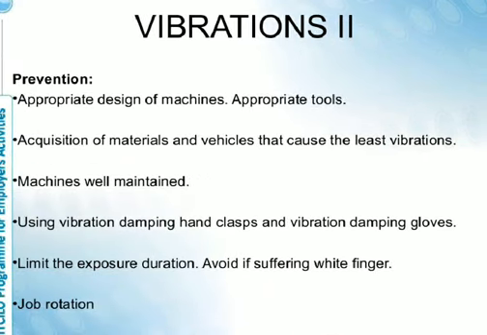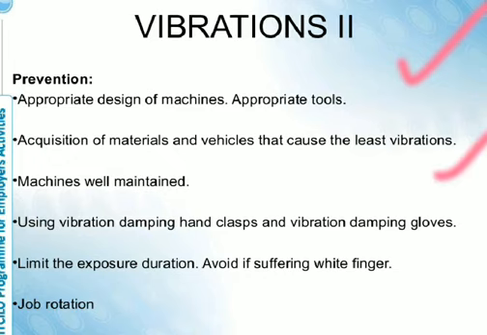Now, what prevention should be used to remove or avoid vibration? Appropriate design of machines and appropriate tools. Acquire materials and vehicles that cause the least vibration.